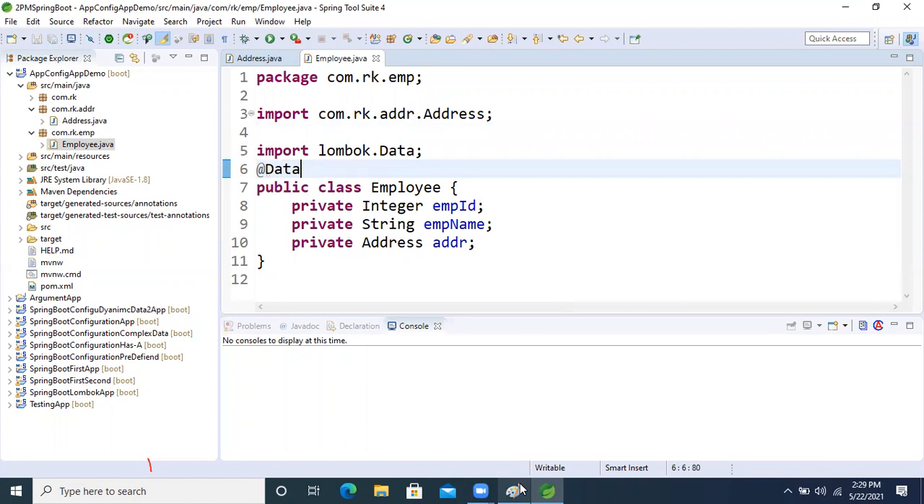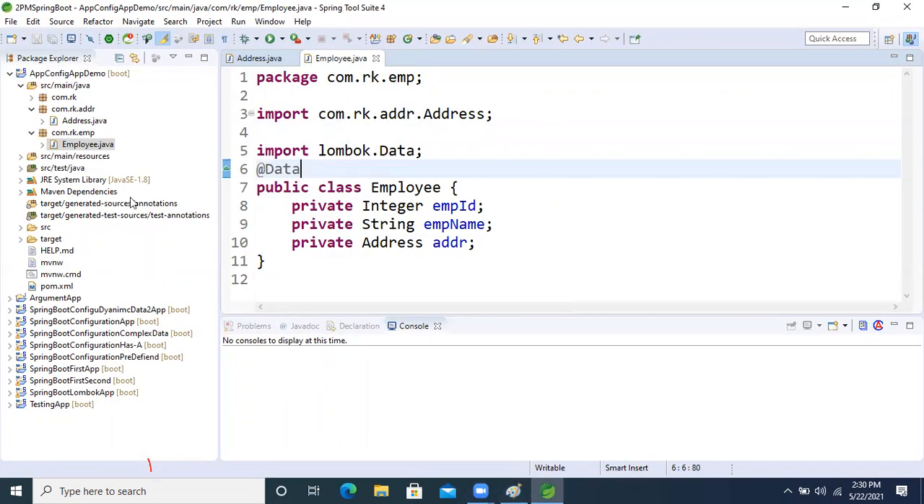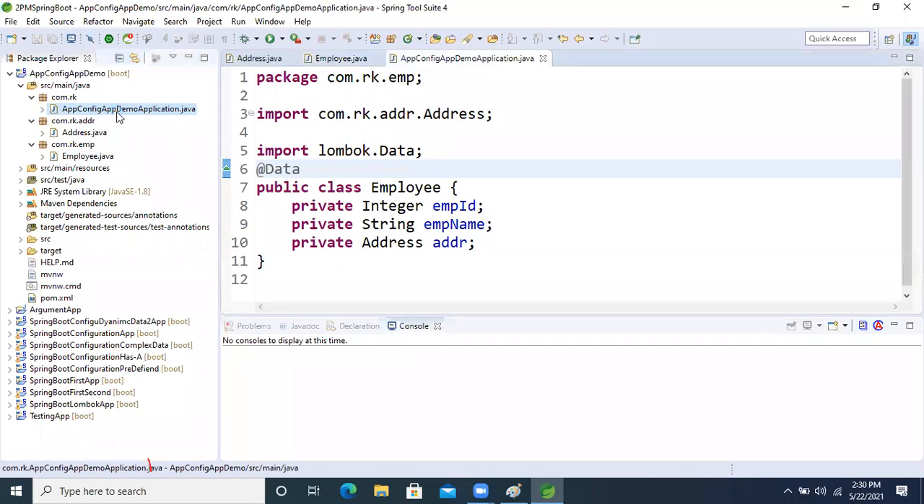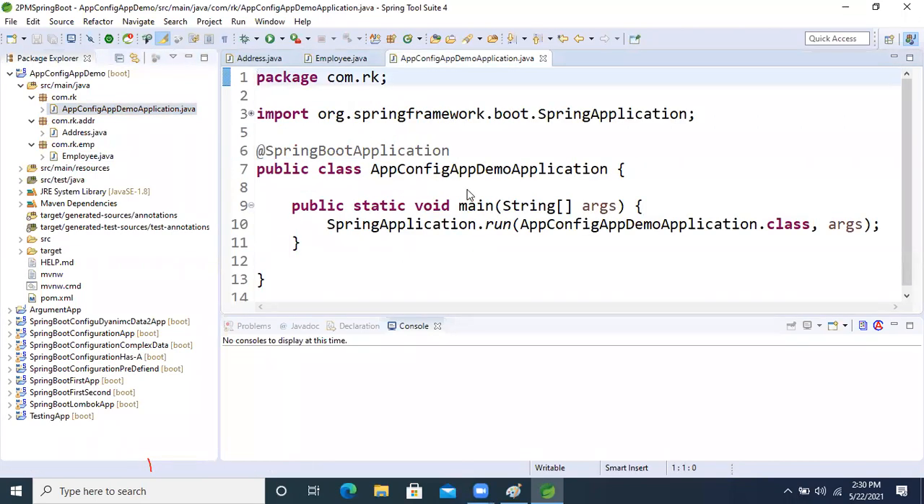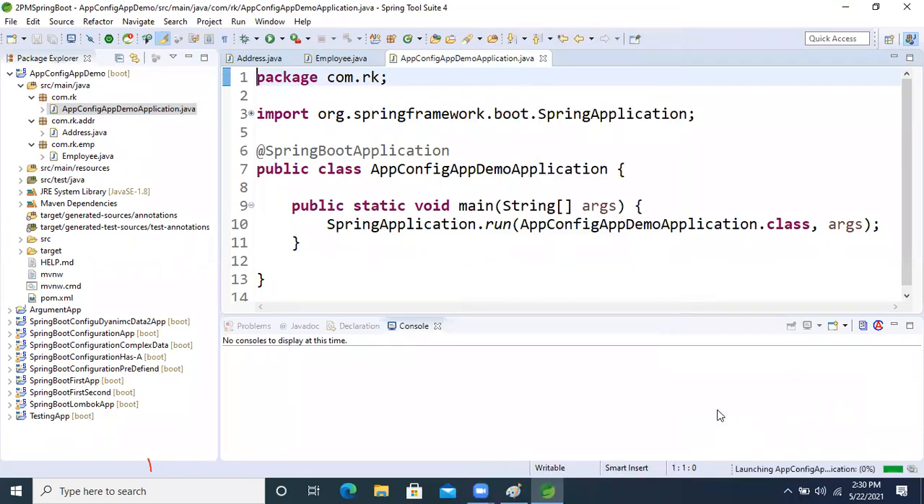Okay, so both classes are ready now. But if I run the application, we can't get any result, right? Any result. So this is the main class, the runner class, which makes the entry class of Spring Boot. Now run the Spring Boot application.